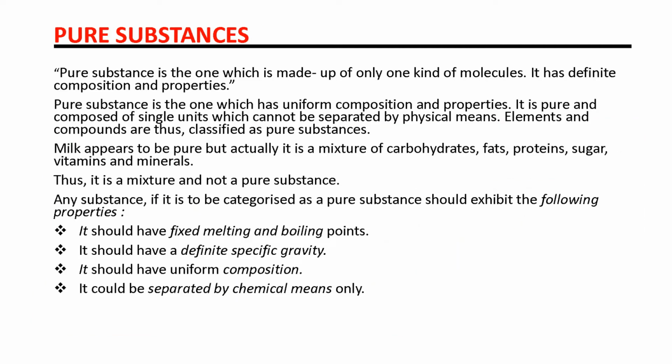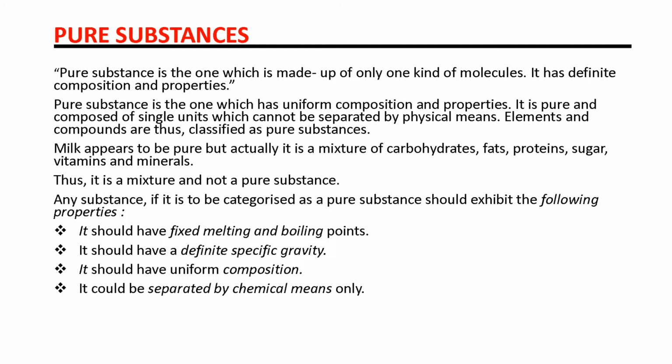Then the next topic is pure substances. What is a pure substance? A pure substance is one which is made up of only one kind of molecules. It has definite composition and properties. A pure substance is one which has uniform composition and properties.